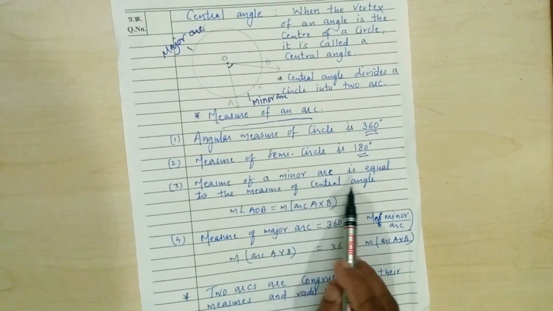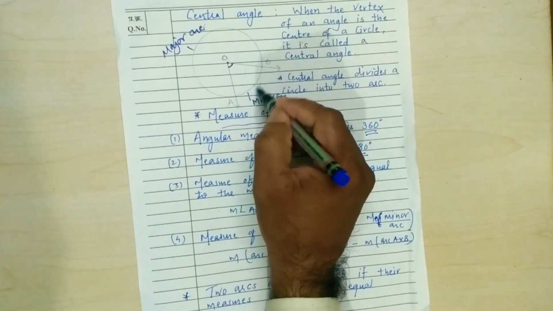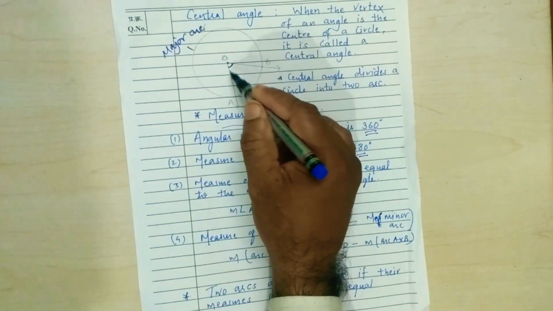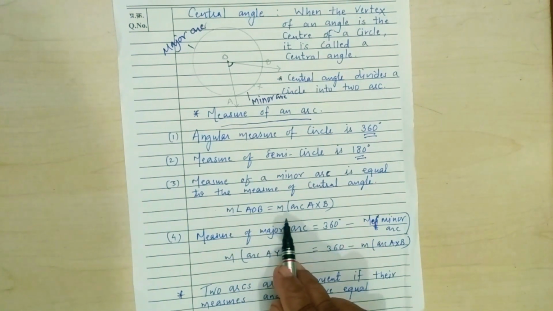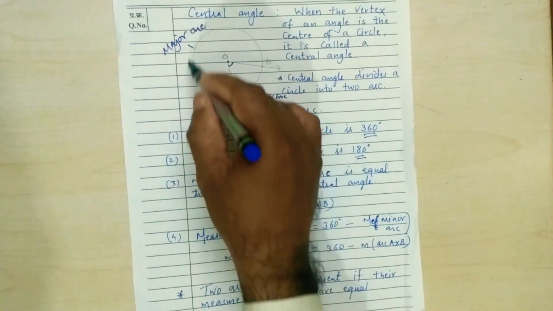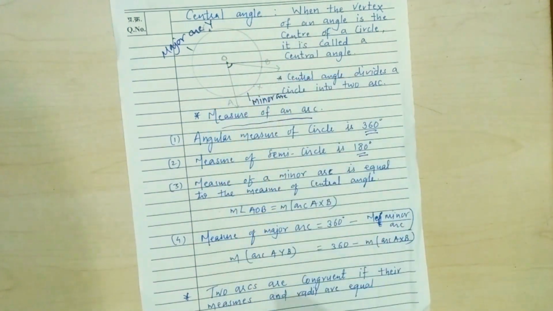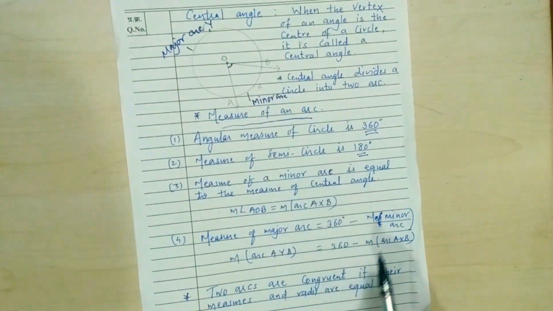Now the measure of a minor arc is equal to the measure of the central angle. Here the measure of this minor arc AXB is equal to the measure of central angle AOB. The measure of the central angle is equal to the measure of the corresponding minor arc. Now the measure of the major arc, here AYB, is equal to 360, the angular measure of the circle, minus the measure of the minor arc.